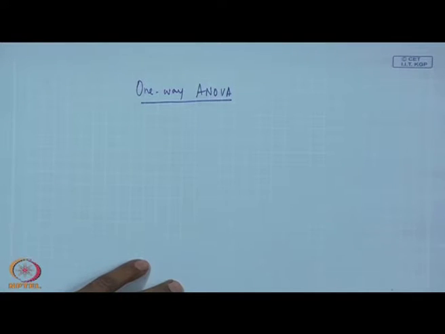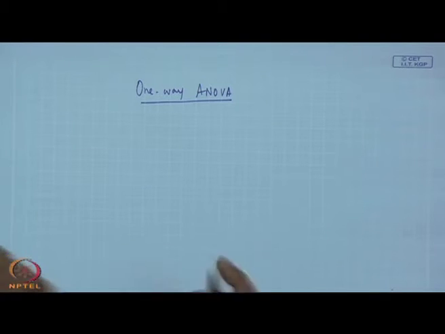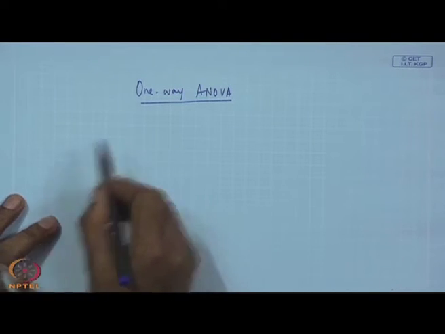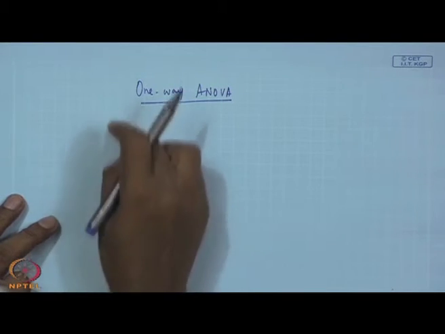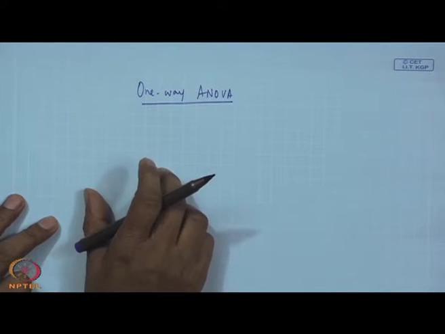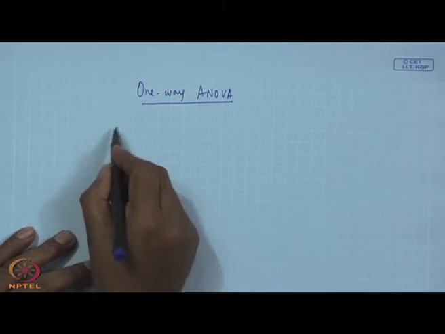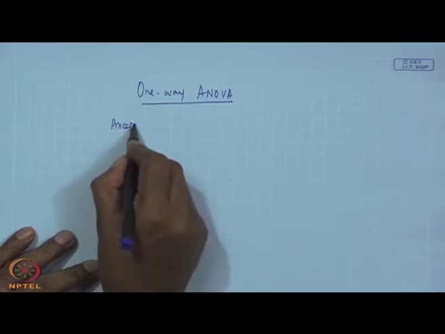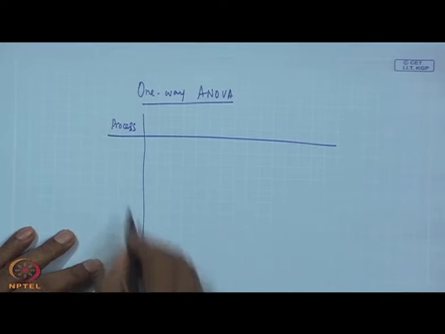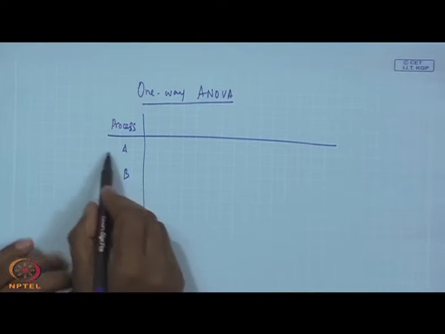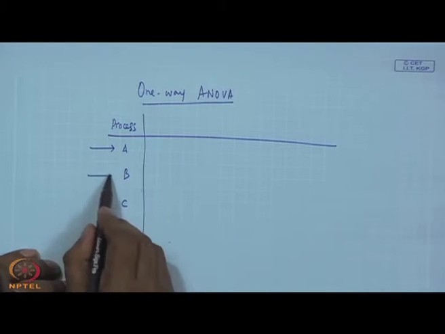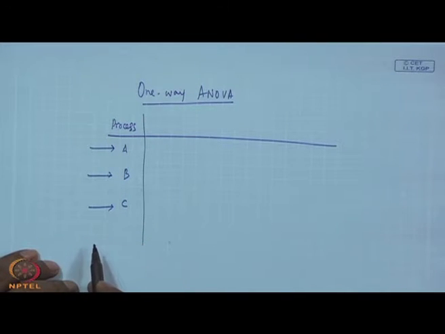Getting me? One way ANOVA. Why one way? Because we have considered only different population in terms of one factor. For example, I say that different processes, process A, process B, process C, and we treated them as if this is population 1, this is population 2, population 3.